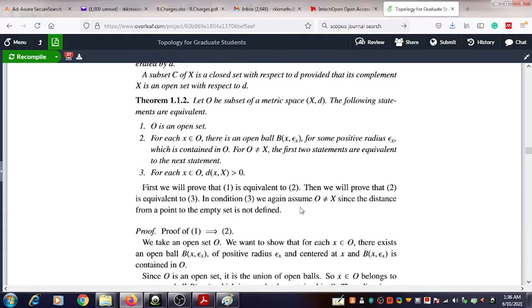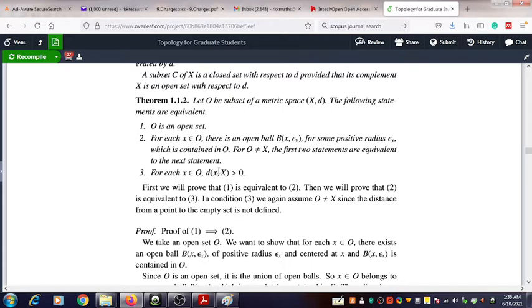When O is equal to X, then X minus O will be the empty set. In such a situation, measuring the distance from x to an empty set is not defined.